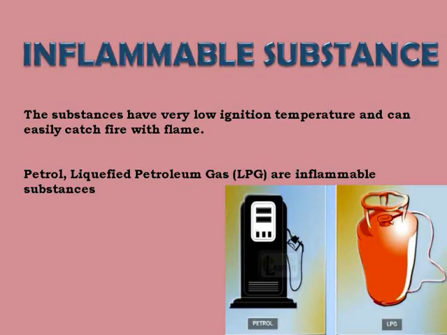Inflammable substances. The substances which have very low ignition temperature and can easily catch fire with a flame are called inflammable substances. Few examples of inflammable substances are petrol, liquefied petroleum gas, etc. This means that petrol and LPG catch fire at a very low ignition temperature.